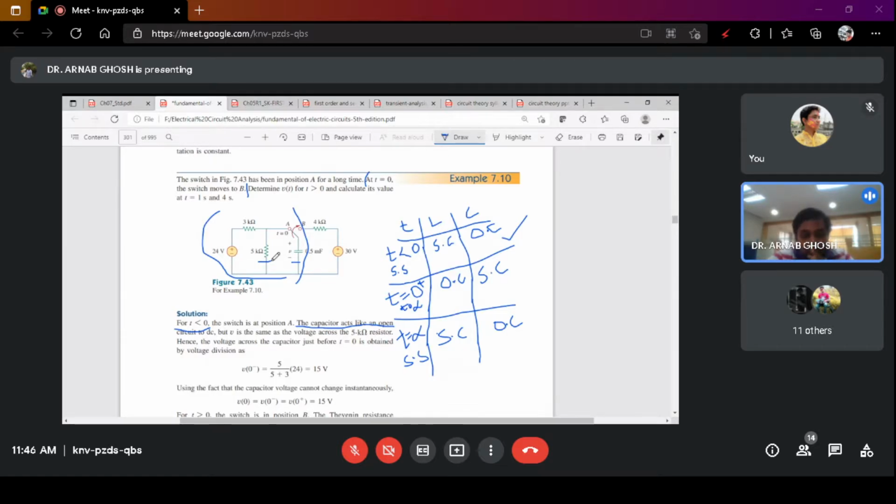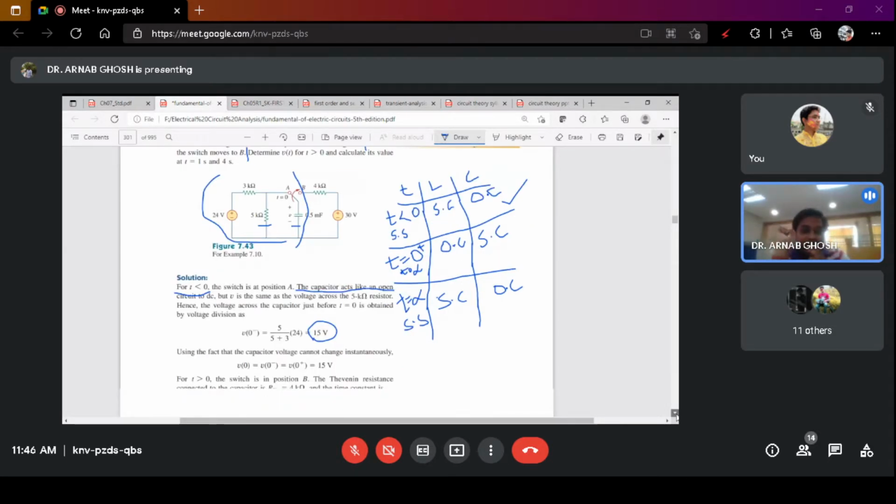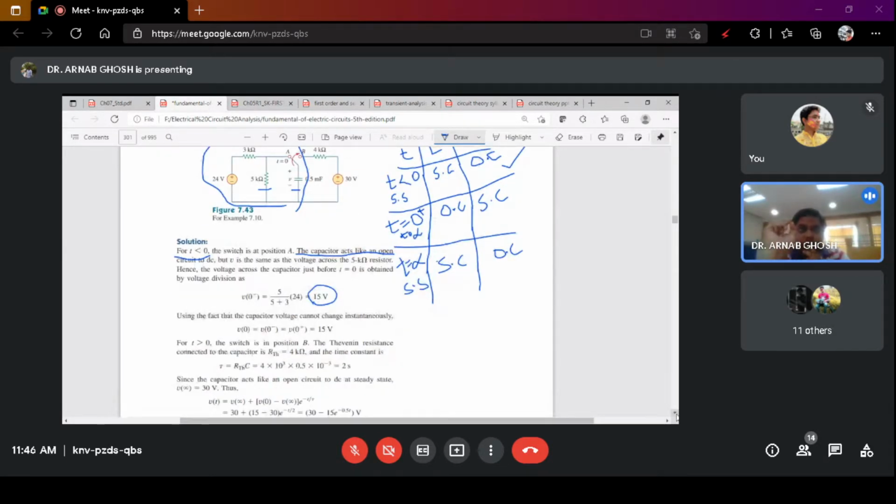Okay, so therefore by voltage division rule, we are getting the voltage across the capacitor as 15 volts. So we are calculating the voltage across this 5 kilo ohm resistance. Therefore we can calculate the voltage across the capacitor. So at 0 minus, or just as we have just switched on the switch, that is the initial condition, the voltage is 15 volt. The voltage is 15 volt, right? Till this part, is it clear?